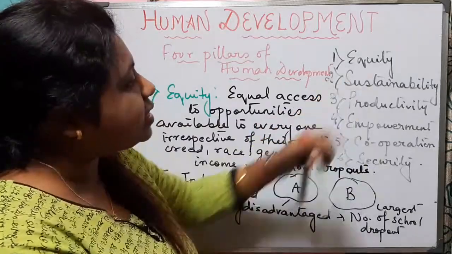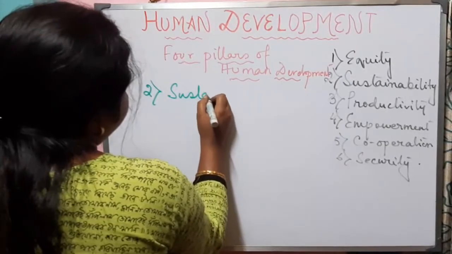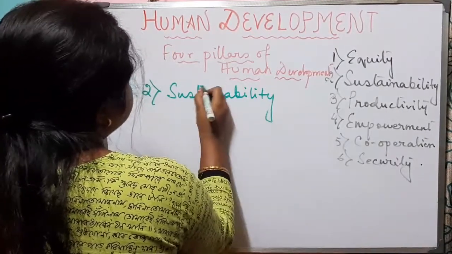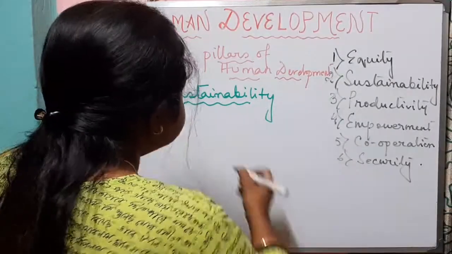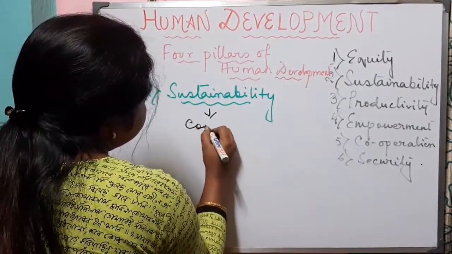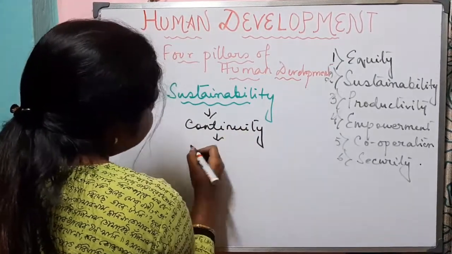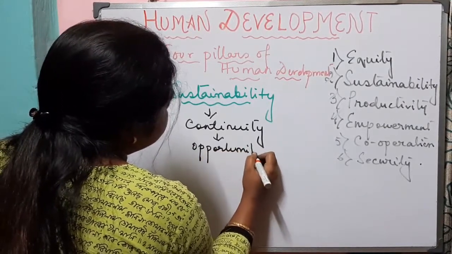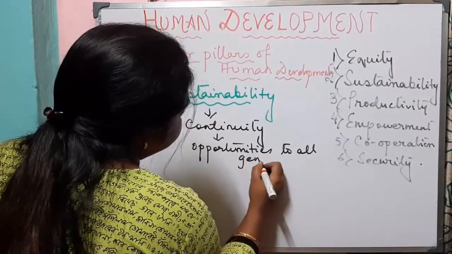The next pillar is sustainability. Number 2, sustainability, the next pillar of human development. Now, what do you mean by sustainability? Sustainability means continuity. It means continuity in the opportunities to all generations.